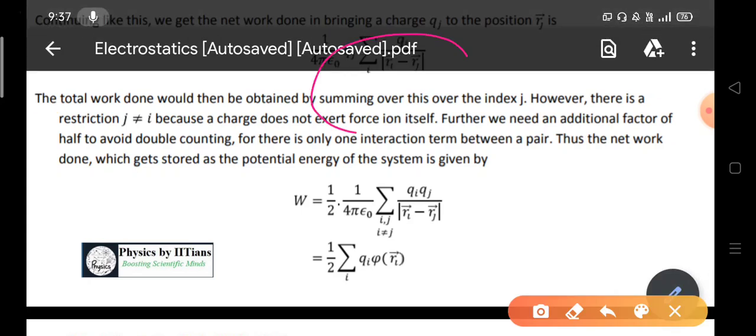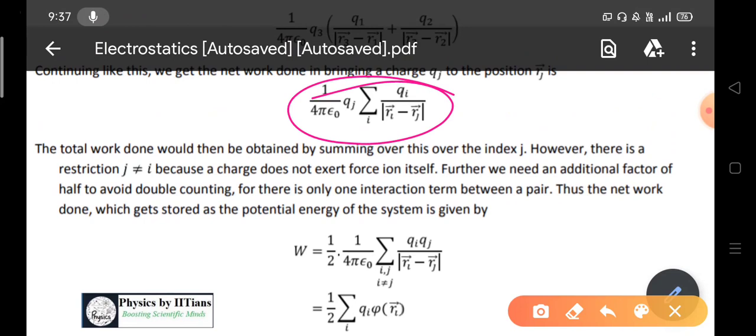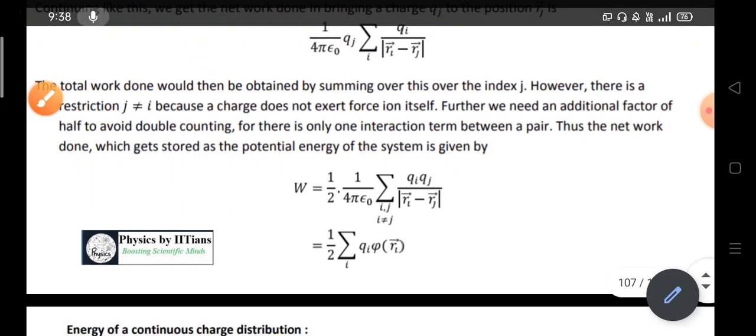That's why the total work done that was earlier calculated as 1 by 4 pi epsilon naught, sum of qj by |ri minus rj|, will be divided by a factor of 2.